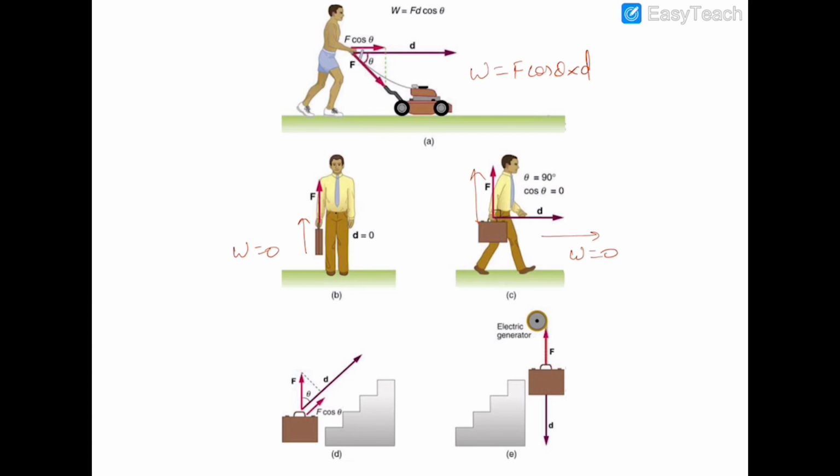Now in this case you can see that this man is climbing up the stairs with the briefcase in his hand. So the angle between the force and the displacement of the man is less than 90, an acute angle, hence work done will be positive. And in this case this electric generator is applying the force on this briefcase in the upward direction, and this briefcase is going downwards. Therefore, the work done by this electric generator on this briefcase will be negative.